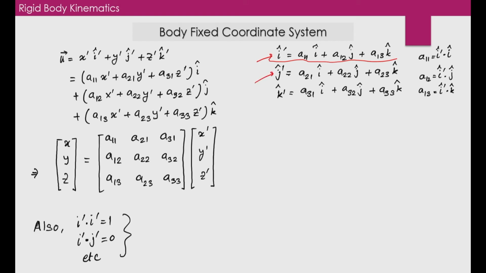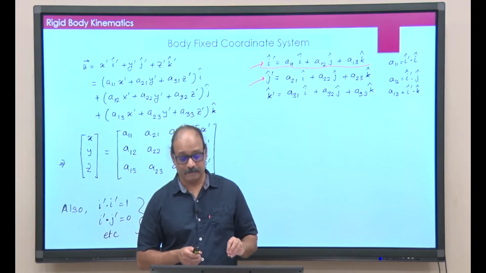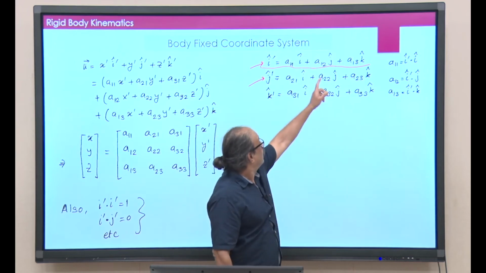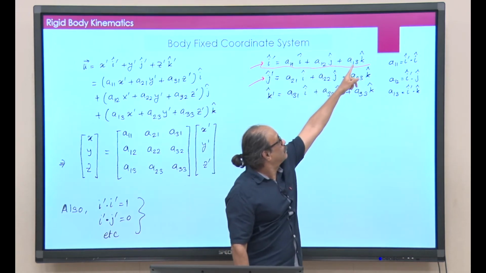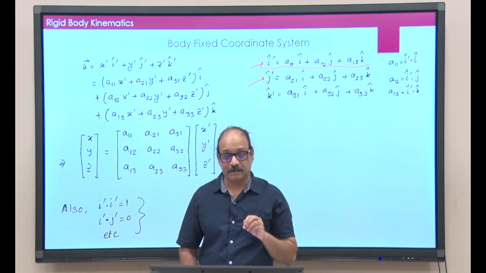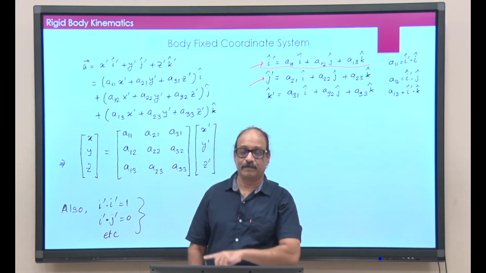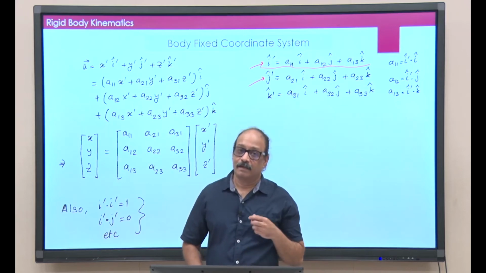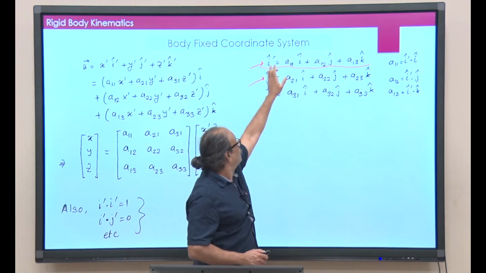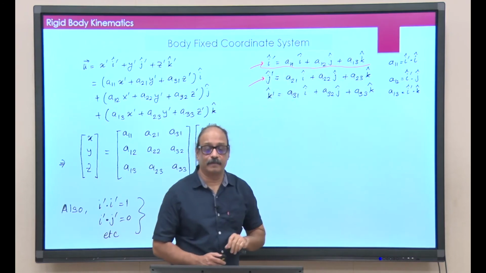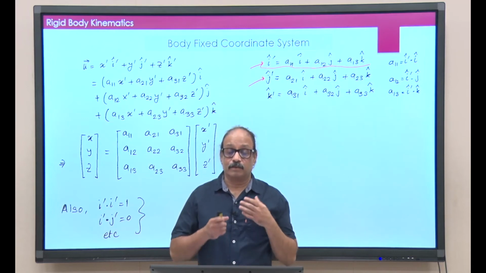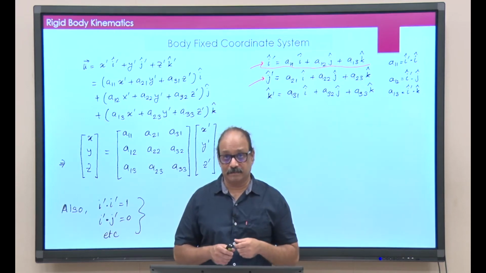It is A11 into A21 plus A12 into A22 plus A13 into A23, and this sum must be equal to 0. Basically 3 more conditions, because i prime dot j prime, j prime dot k prime and k prime dot i prime, all of them must be 0. So, there are a total of 6 conditions.